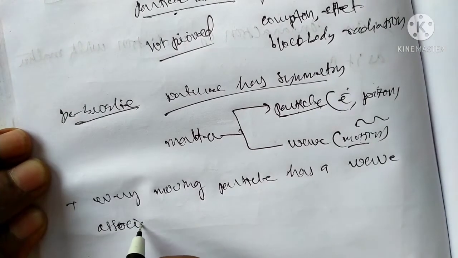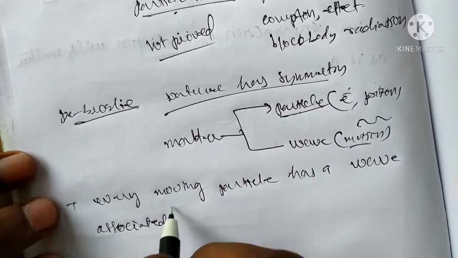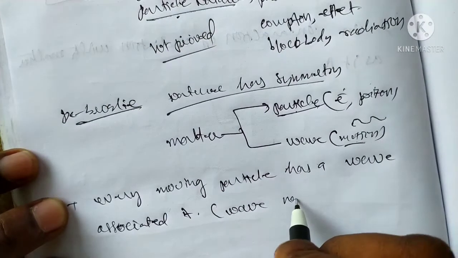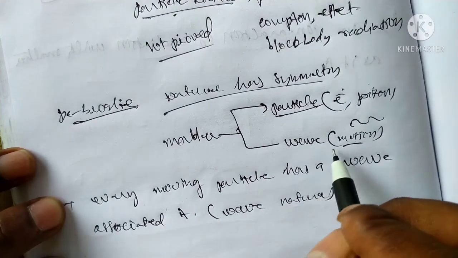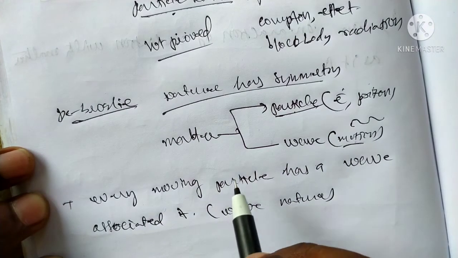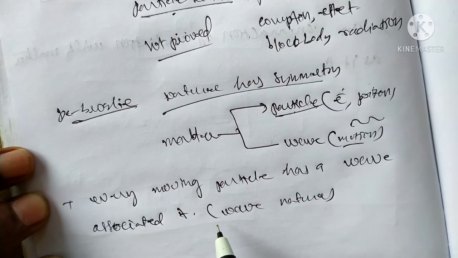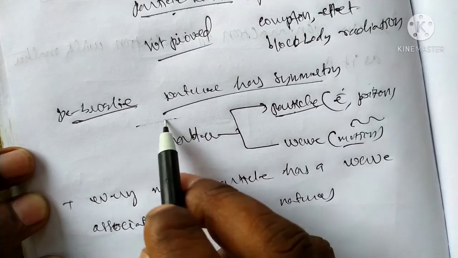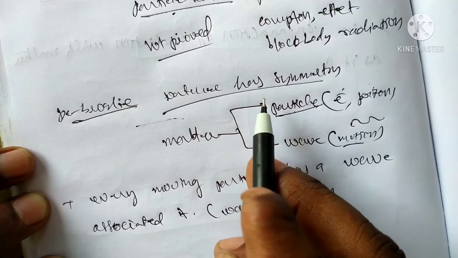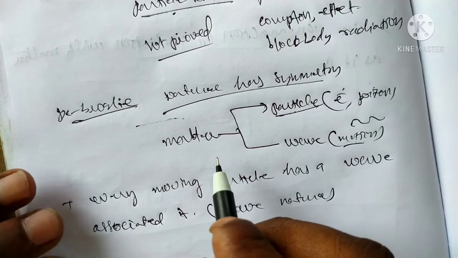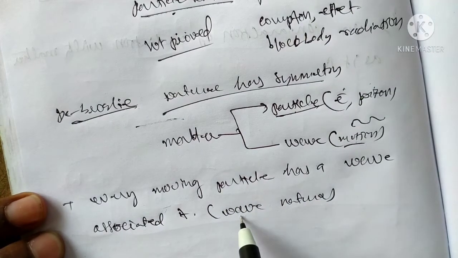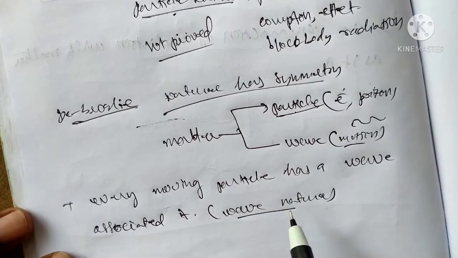Wave associated with it, that is wave nature. Okay, see here, wave nature is nothing but motion of the particle. Every moving particle has wave nature. That is the concept of the de Broglie hypothesis. These points are there in the thesis. This is nothing but the de Broglie hypothesis, that is, every moving particle has wave nature.